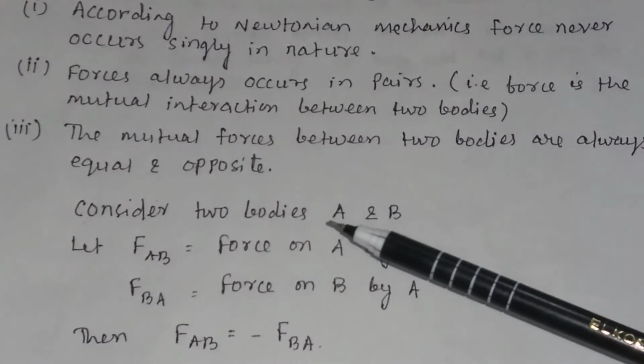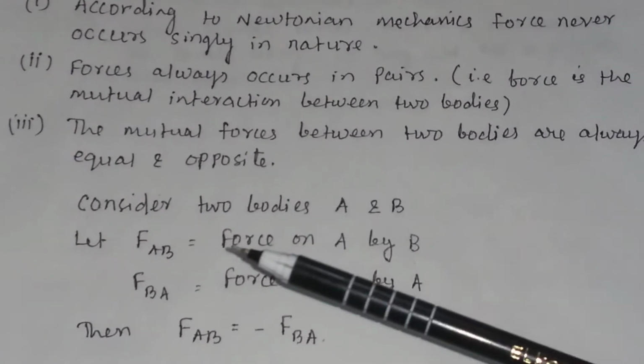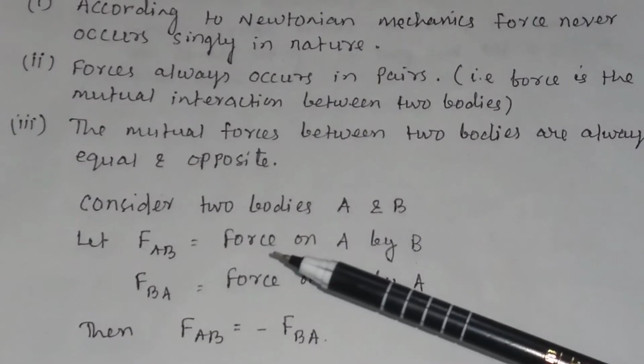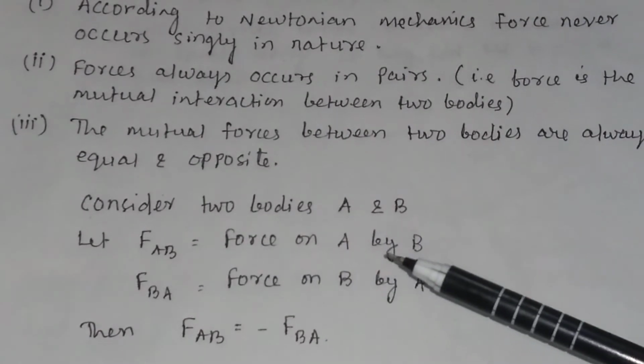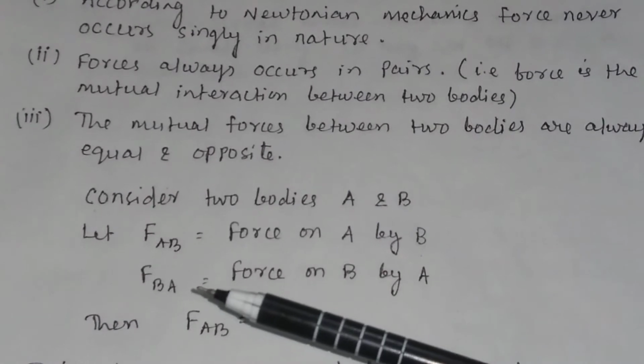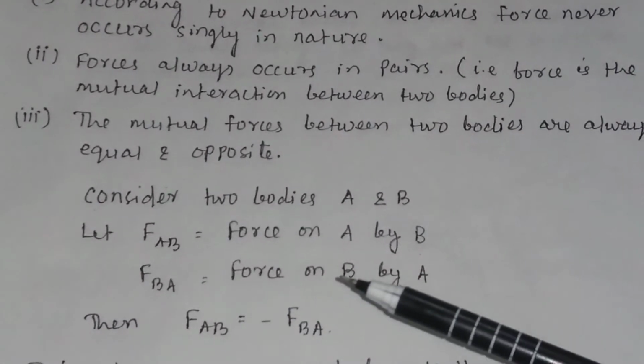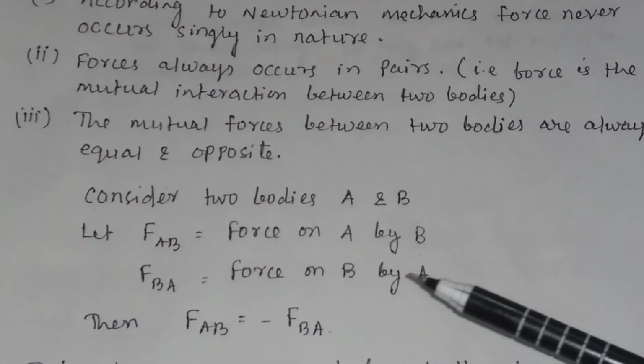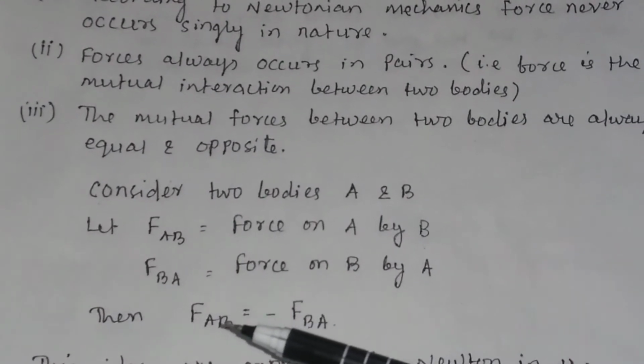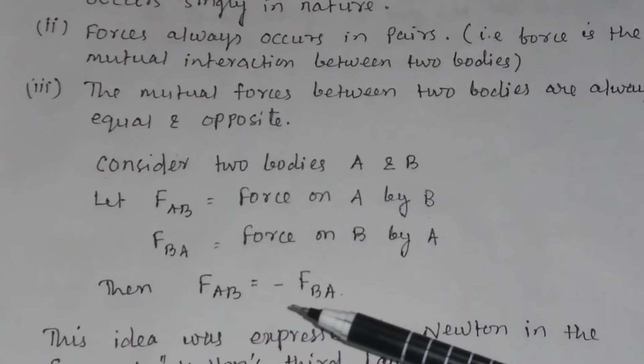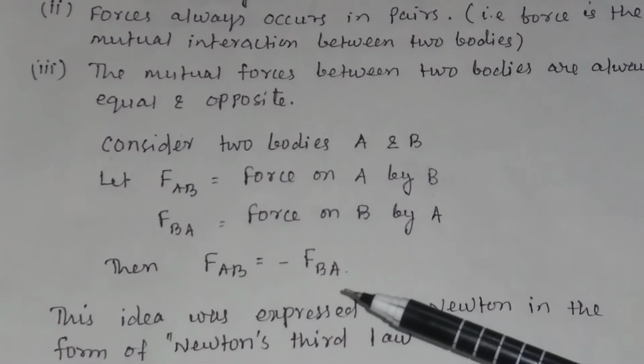Consider two bodies A and B. Suppose F_AB is the force on A by B, and F_BA is the force on B by A. Then we can write F_AB is equal to minus F_BA.